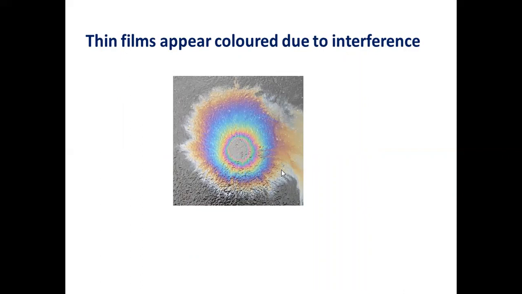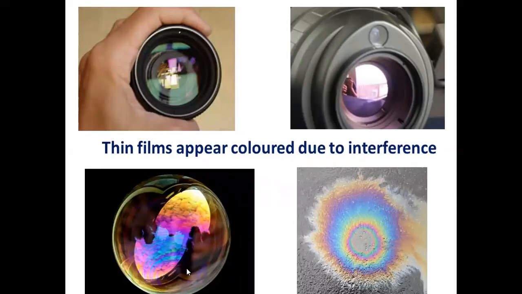Oil spread on the surface of water forms a very thin layer and it appears colored. That is because of interference. A thin layer of oil on the surface of water appears colored. A soap bubble appears colored. That is interference. And a thin coating on the lens of a camera appears colored. Interference. You must remember this, right? That is called interference in thin films. A thin film will produce an interference pattern.